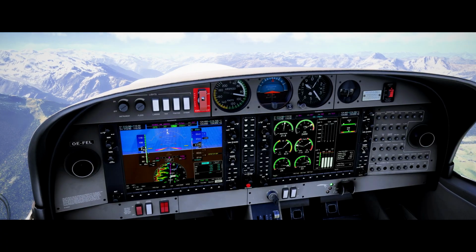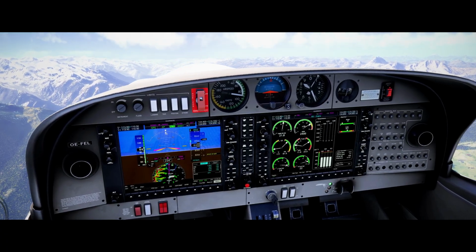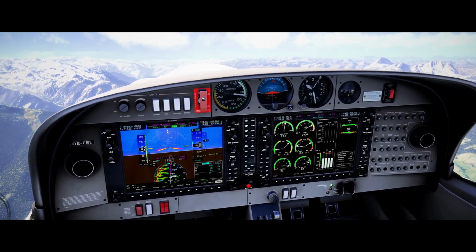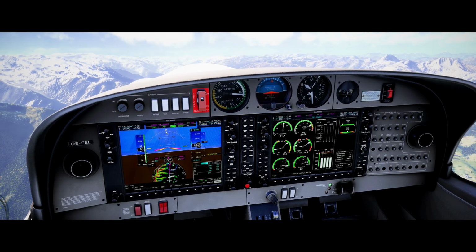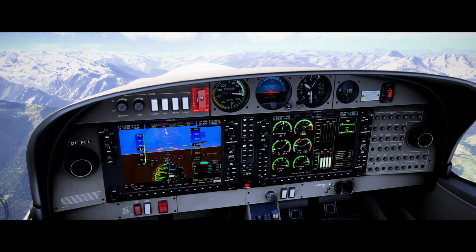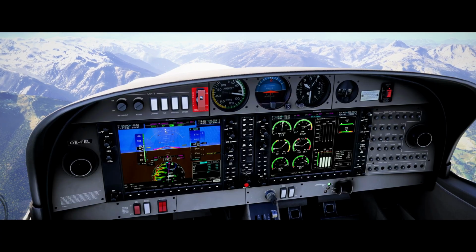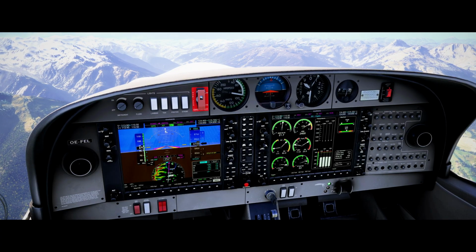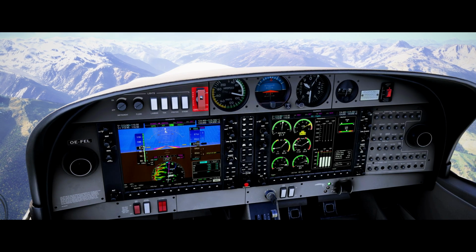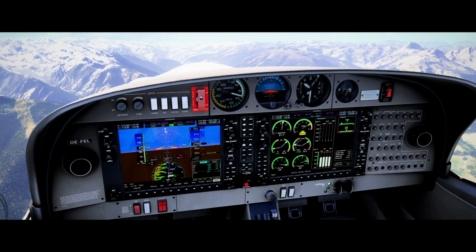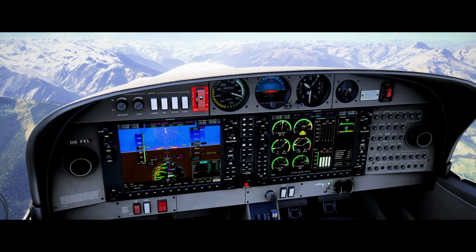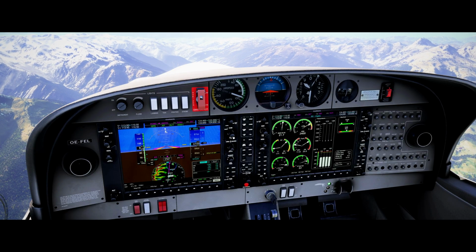Nevertheless, let's start preparing ourselves. Our frequency will be 122.380. So we're going to prepare 122.380.